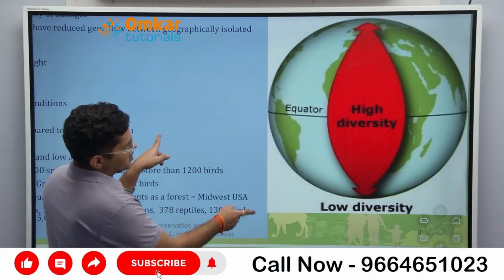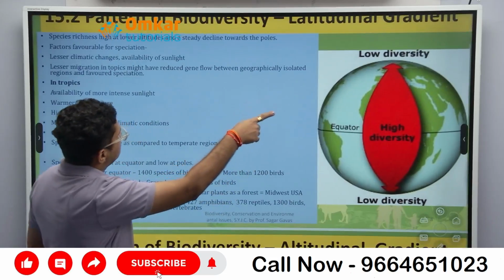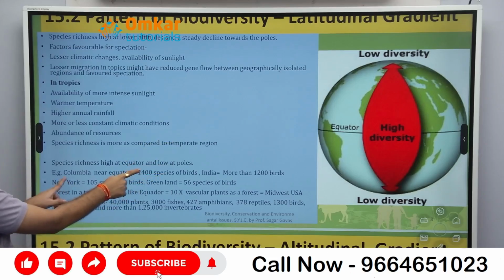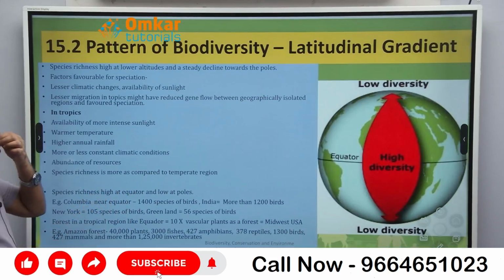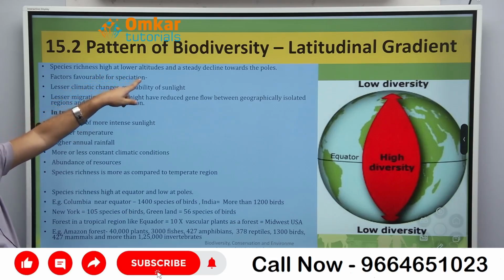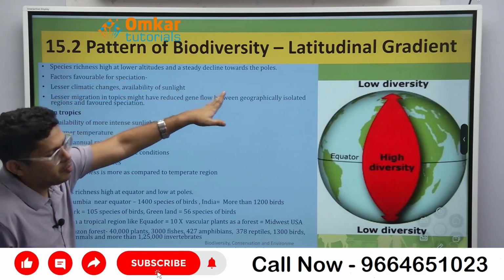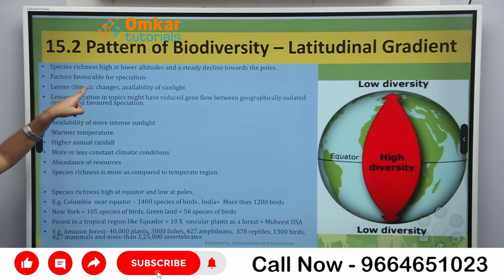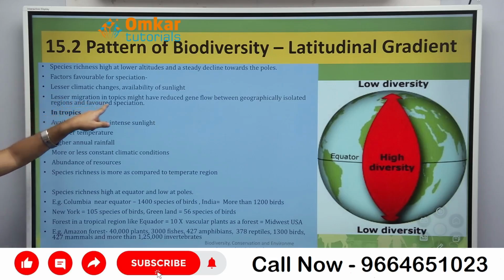Okay, so this is called latitudinal diversity. Are you getting this? Okay, so species richness is higher at lower latitude and steadily declines toward the poles. Okay, factors favorable for speciation. What is speciation? Formation of new species. नया species form होने के लिए क्या चाहिए? Less climatic variation. Okay, then variability of the sunlight. Lesser migration in the tropics has reduced the gene flow between geographically isolated regions and favored speciation.